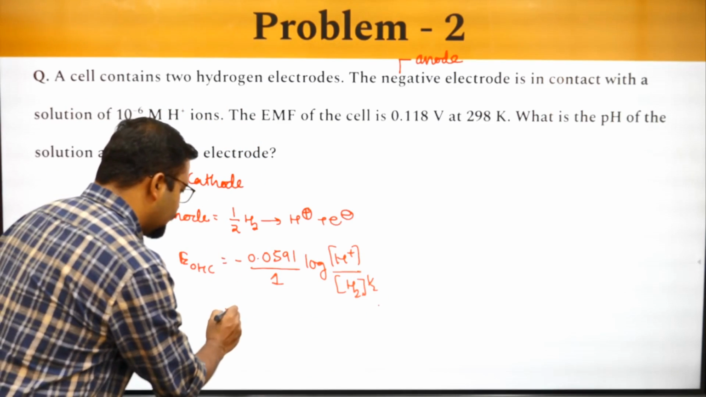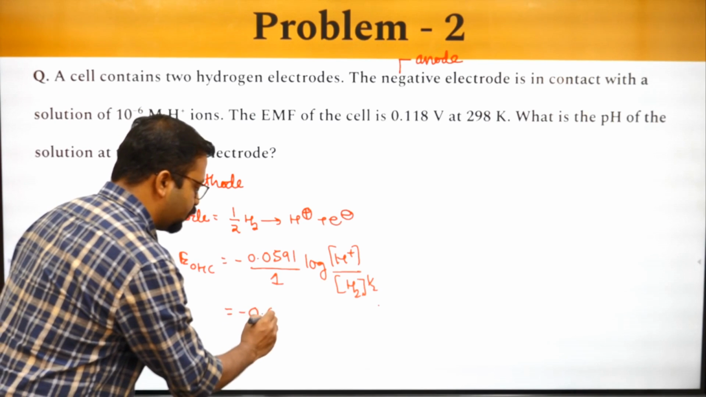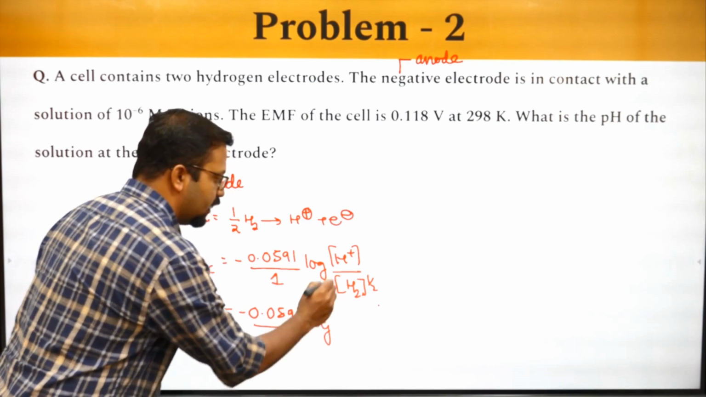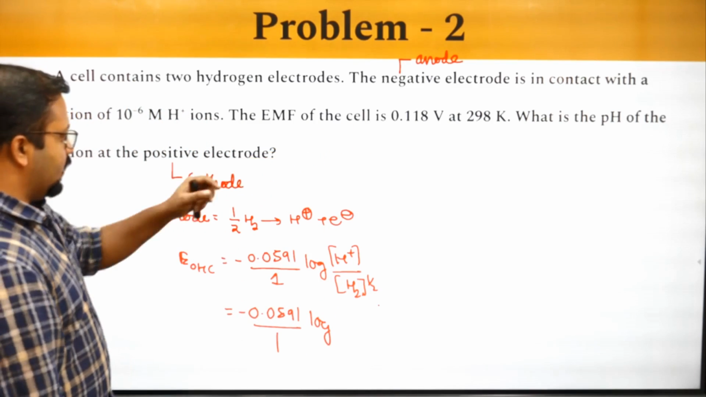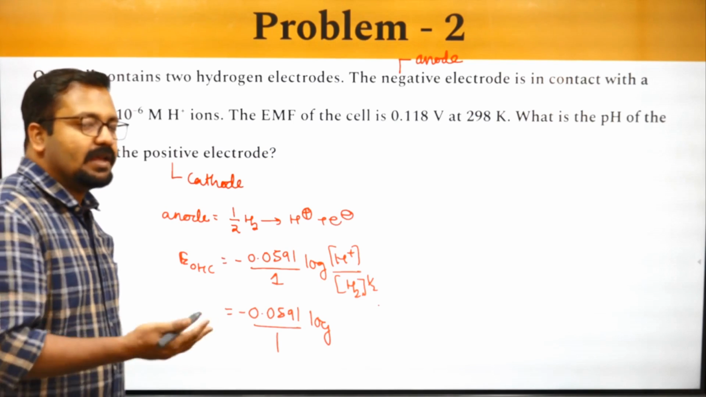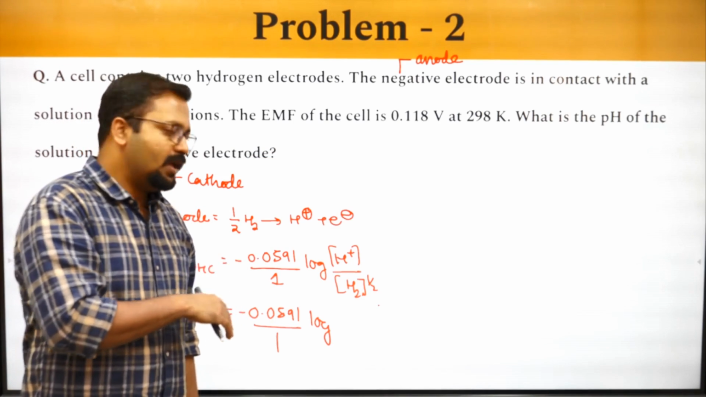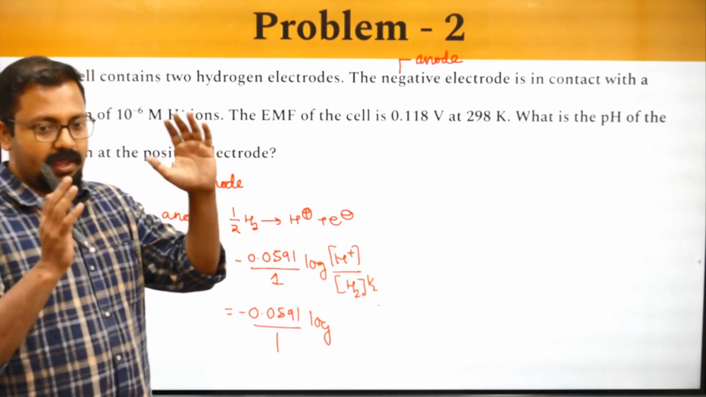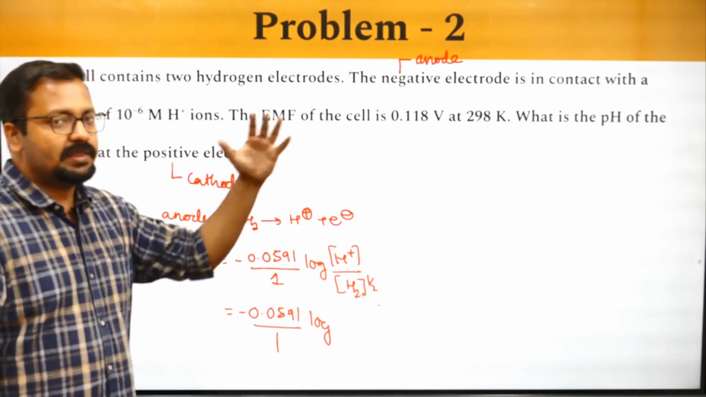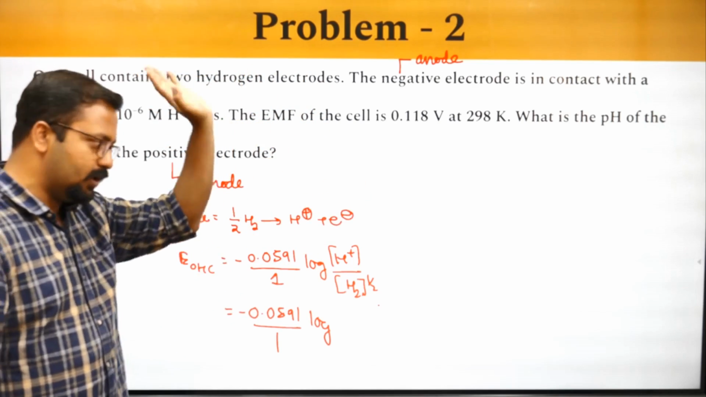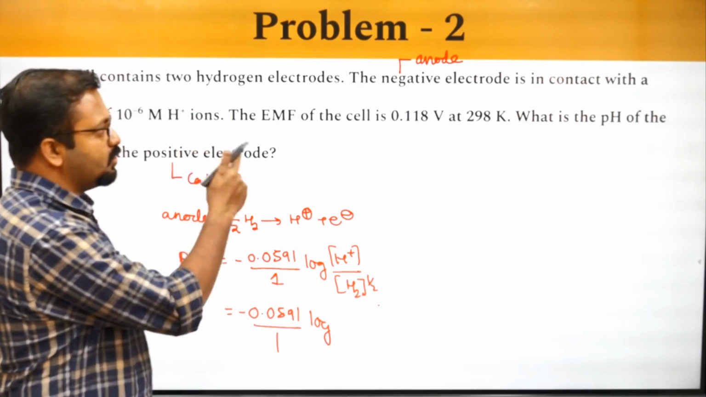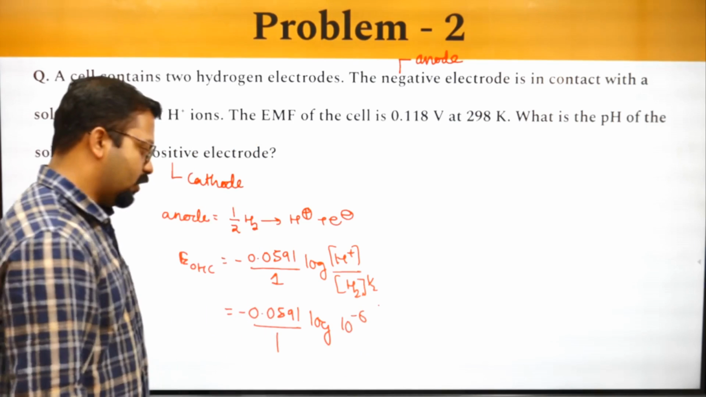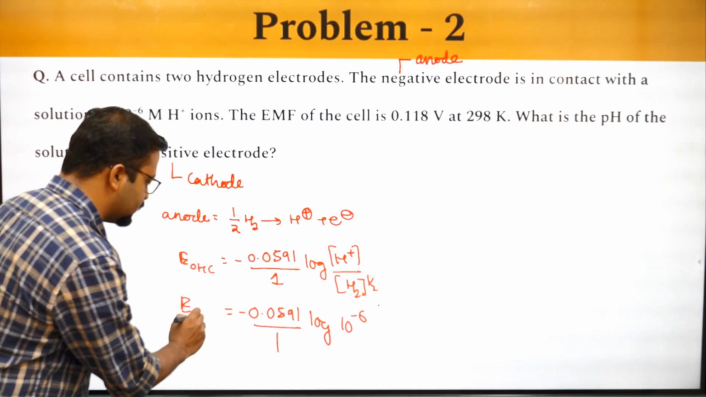It's very easy. I can further simplify: 0.0591 by 1 log of... hydrogen's pressure is not given, so I'll consider it to be 1 atmospheric pressure, because the same pressure as in the oxidation half cell is present in the reduction half cell, since that's not specified. I'll have to take it as equal. So H plus ion concentration in the oxidation half cell, the negative electrode, is 10 raised to minus 6. So I write it as 10 raised to minus 6. Okay, this is for E oxidation half cell.